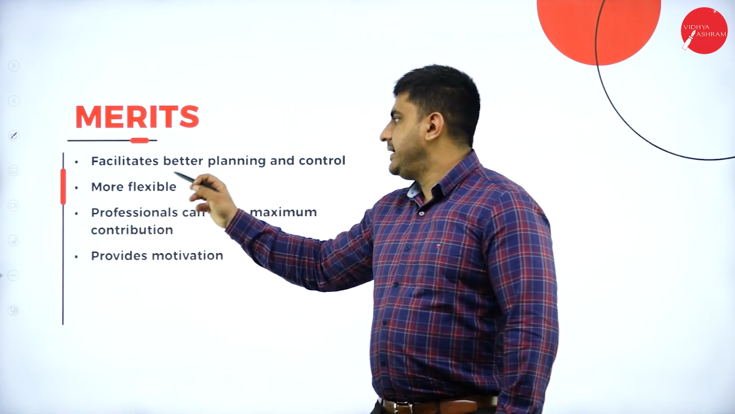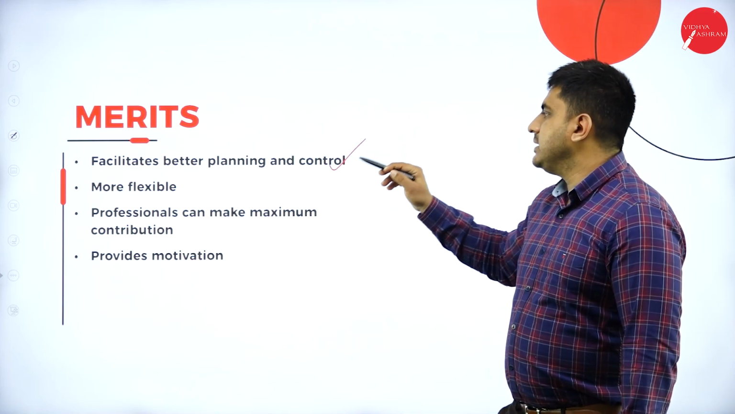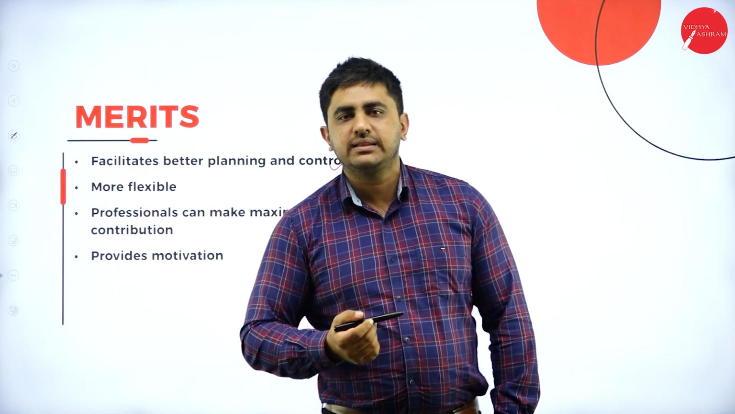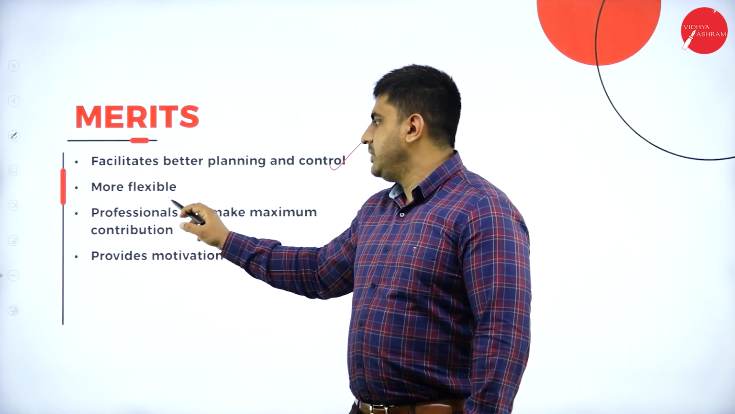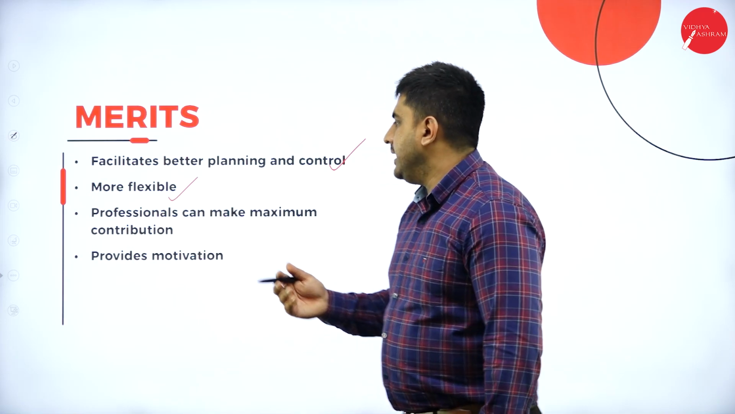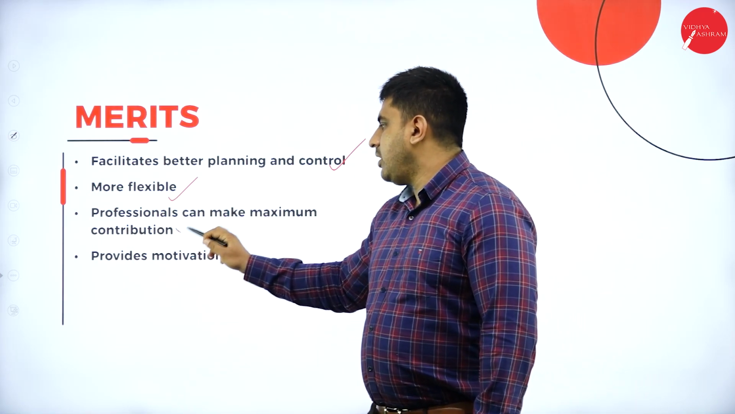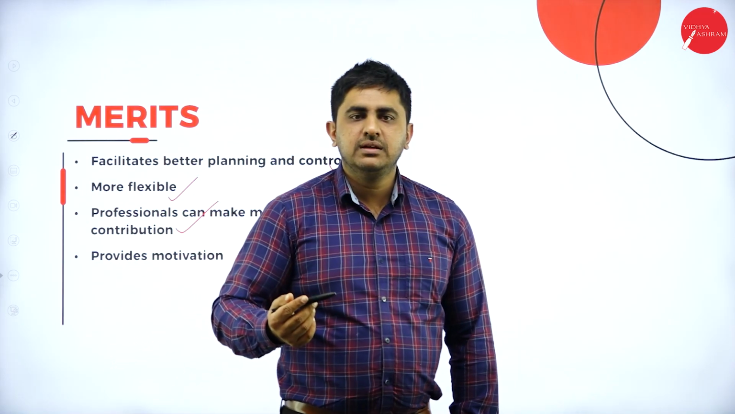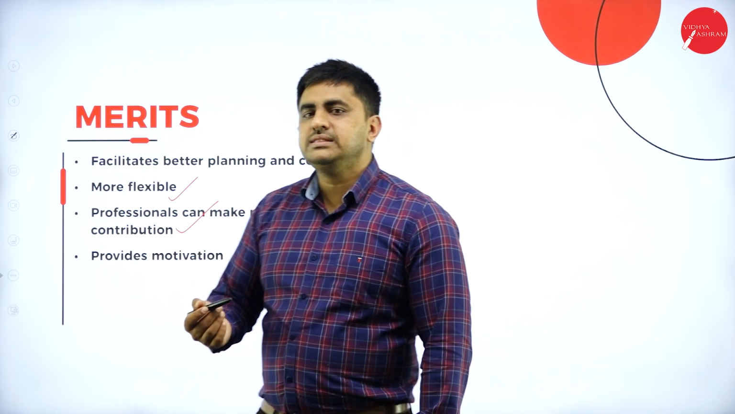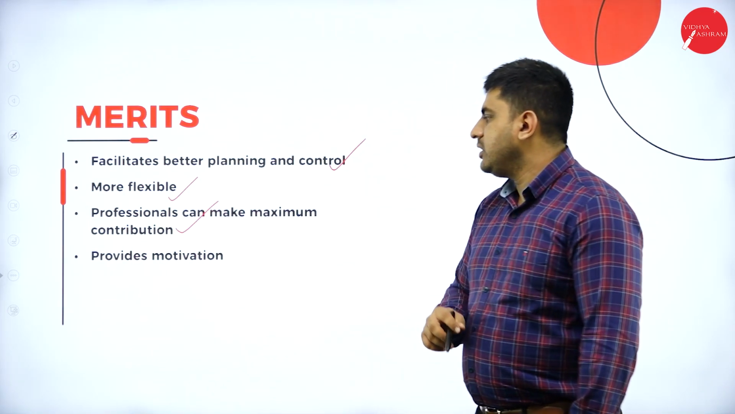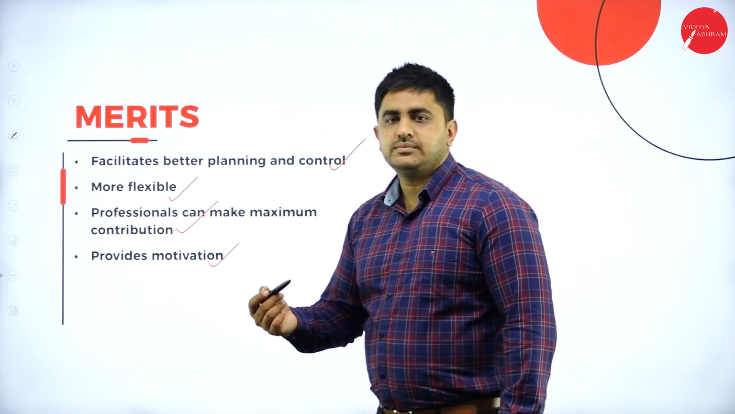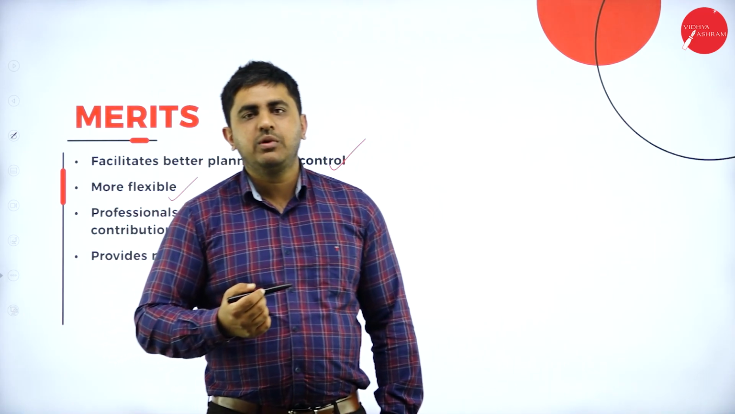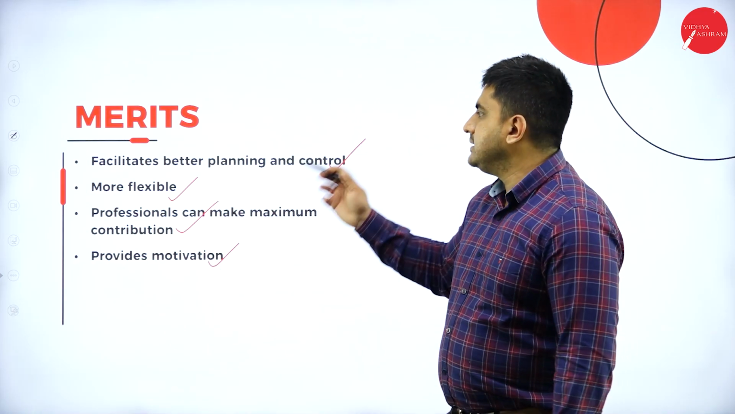So the merits: it facilitates better planning and control. Obviously, when two people are in charge, that is the general manager as well as your project manager, there will be better planning and control. More flexible: when you compare with other organization structures, the matrix structure is more flexible. Then professionals can make maximum contribution, that is, for each project there is a different project manager, so they can give their maximum based on their experience regarding the project. It also provides motivation. Here both the functional departmental heads and the project managers are motivating the employees. So these are the merits.